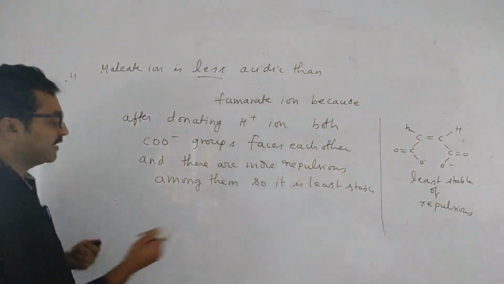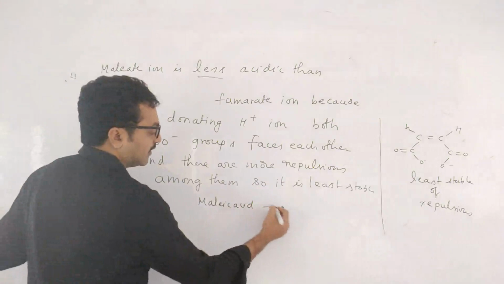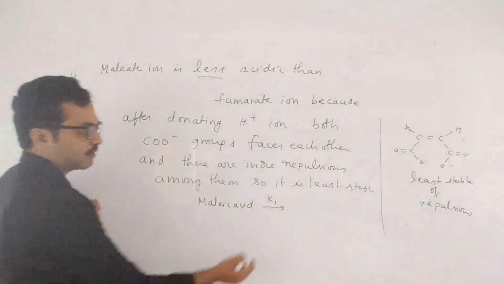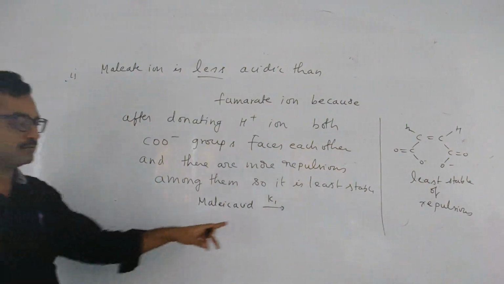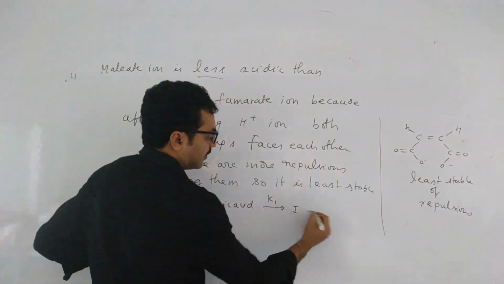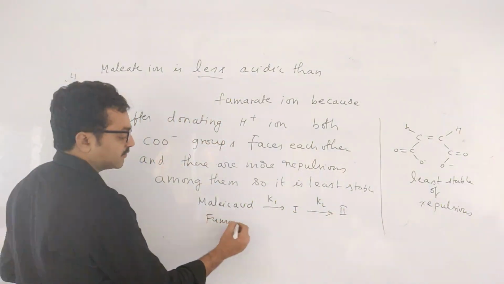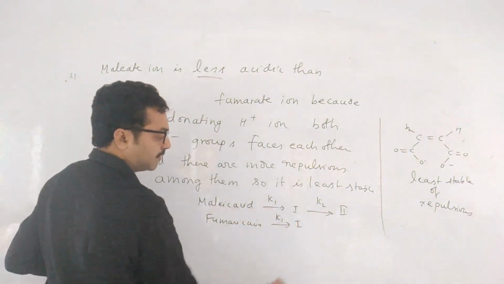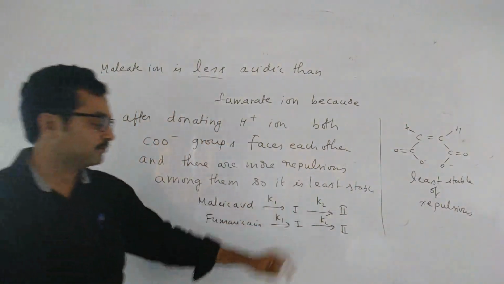So sometimes they will ask K1, K2 like this. Suppose this is malic acid. K1 means acid dissociation constant, Ka. It will give compound 1, and after that again K2, compound 2 will be there. Whereas fumaric acid they will give like this; after giving H plus ion, one will be there, and again K2 will give the second product.